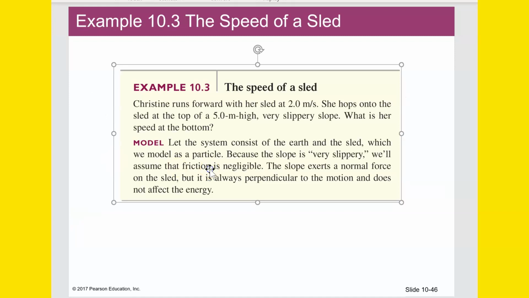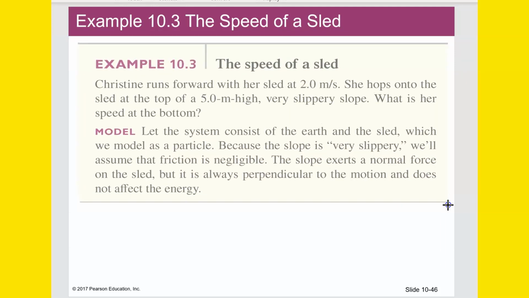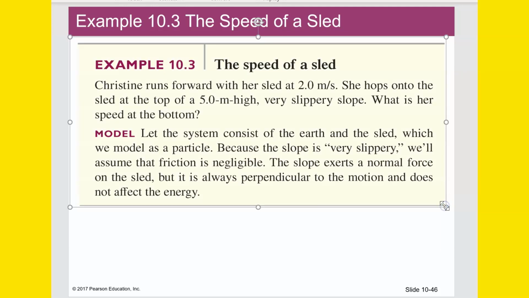Right, quick check 10.3. The speed of a sled. Christine runs forward with her sled at 2 meters per second. She then hops onto the sled at the top of a 5 meter high, very slippery slope, so frictionless then. What is her speed at the bottom?